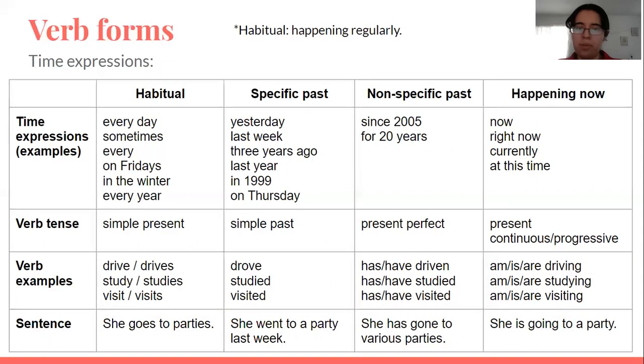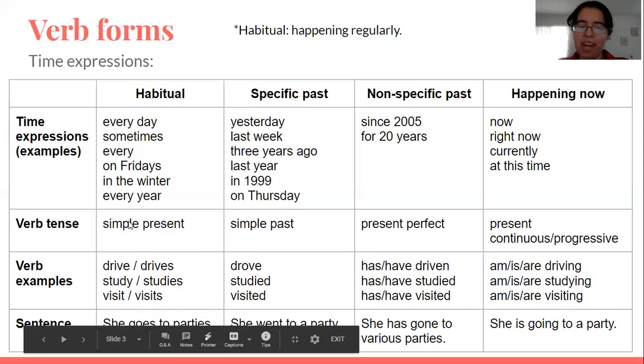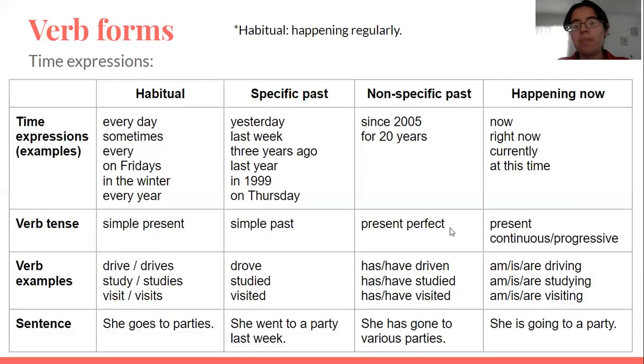So let's just remember that simple present is habitual, simple past is specific past, present perfect is non-specific past, and present continuous or progressive is happening now.